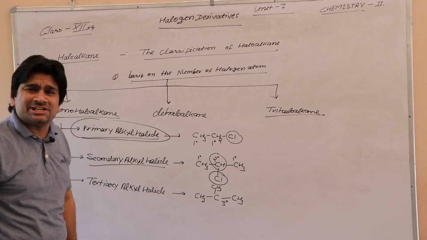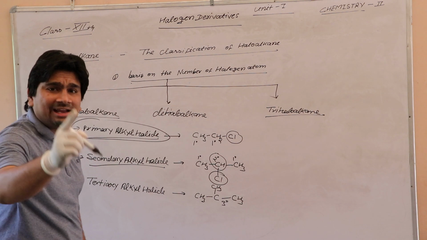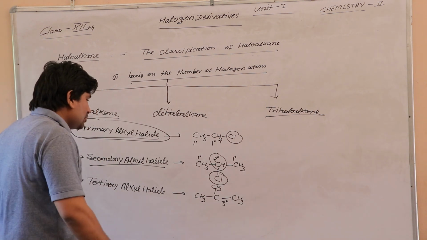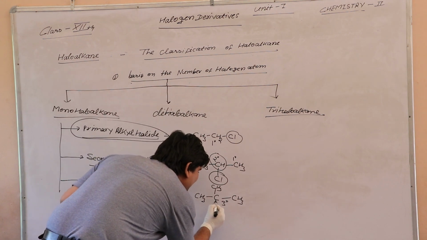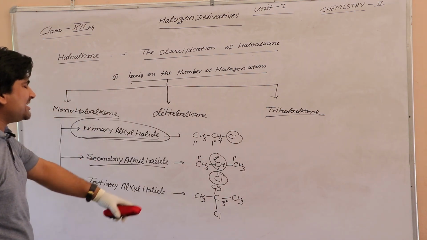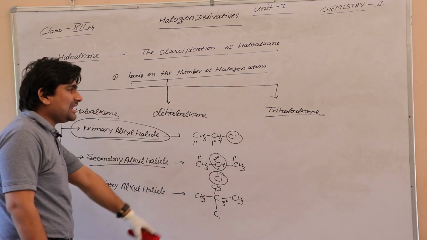We know that the carbon surrounded with 3 carbon atoms is called a 3 degree carbon atom. So this carbon is attached with the halogen atom, and we can say this is tertiary alkyl halide.